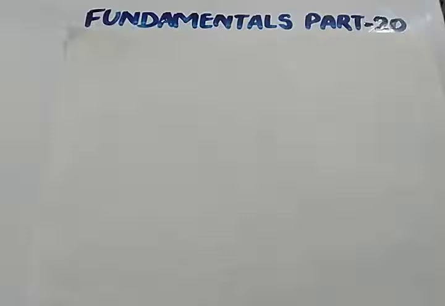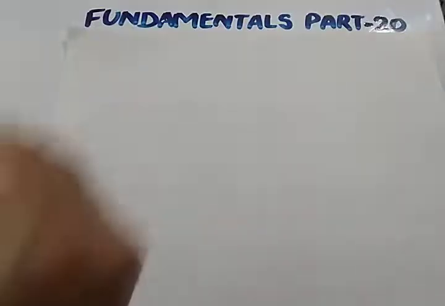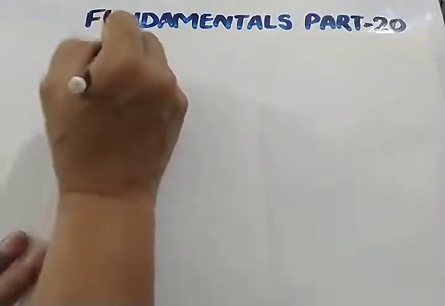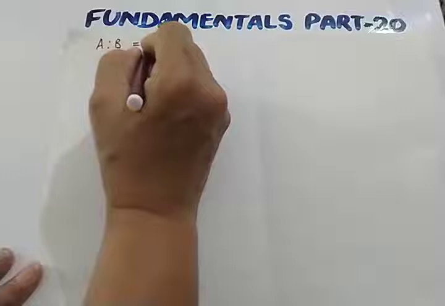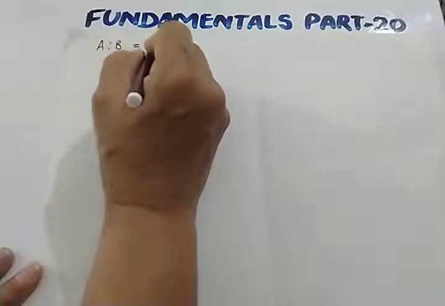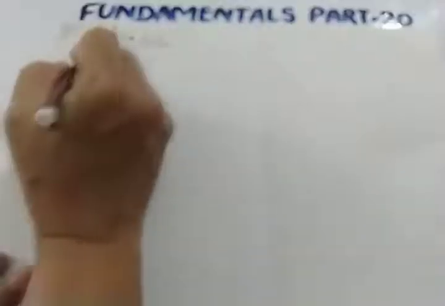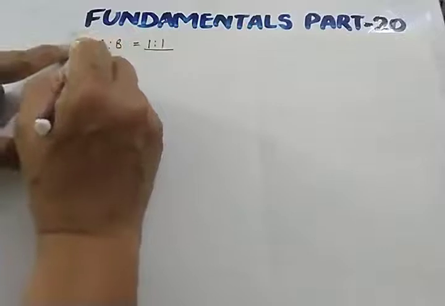So let us see what is the concept of guarantee. Suppose there are two partners, partner A and partner B. They are sharing profits in the ratio of 1:1. Suppose C joins the firm.